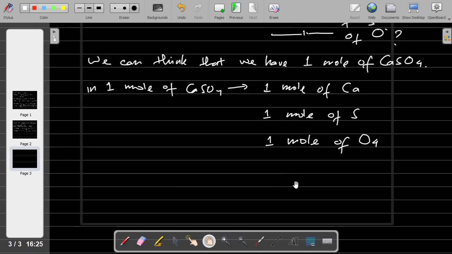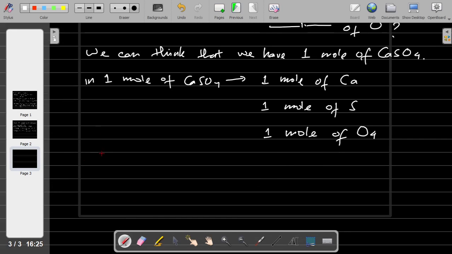Okay, and I want you to remember the formula for finding mole, which is mole equals the mass of the compound or mass of the element divided by the atomic mass.